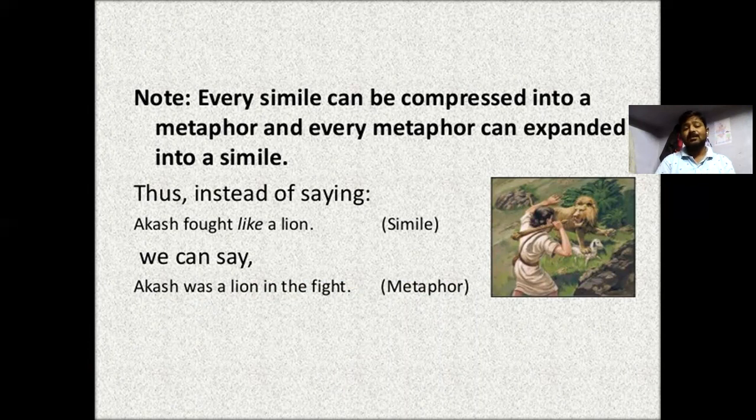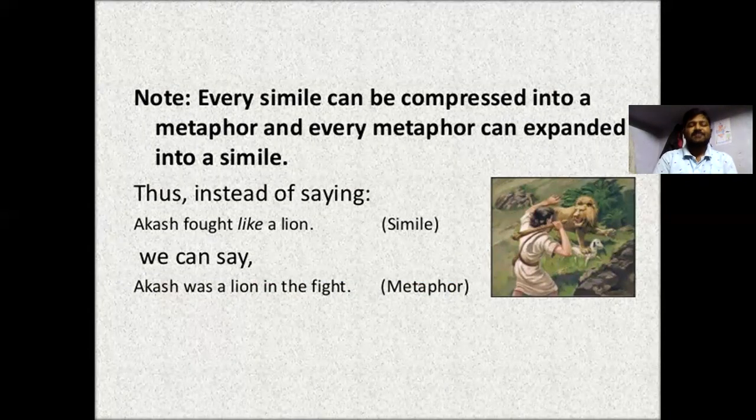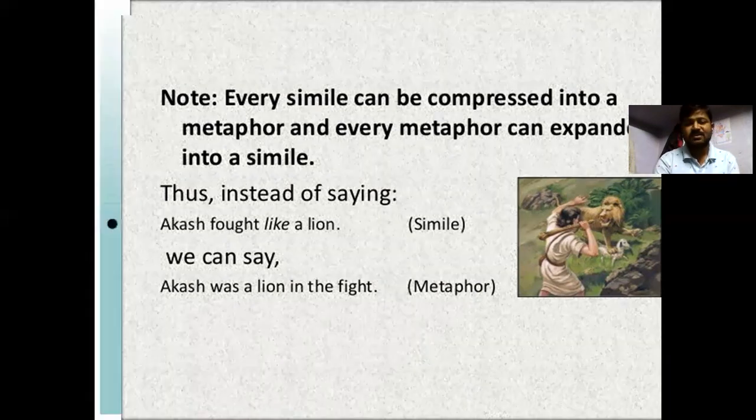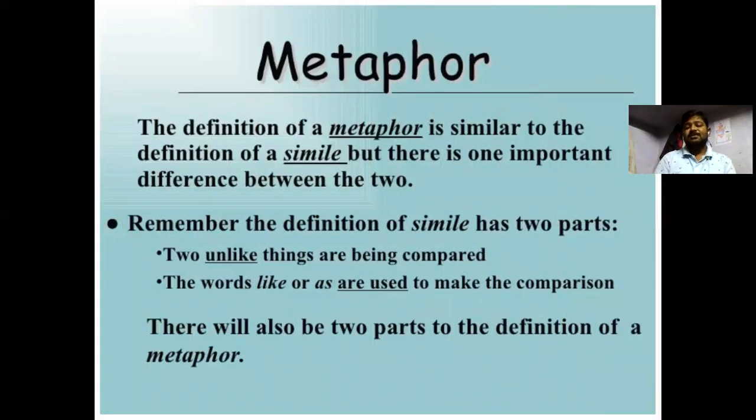Every simile can be compressed into a metaphor, but every metaphor cannot be expanded into a simile. Thus, instead of saying Akash fought like a lion, which is a simile, we can say Akash was a lion in the fight. So we can make a simile into a metaphor, but a metaphor cannot be made into a simile. Akash fought like a lion, that is a simile. Akash was a lion in the fight, that is a metaphor.